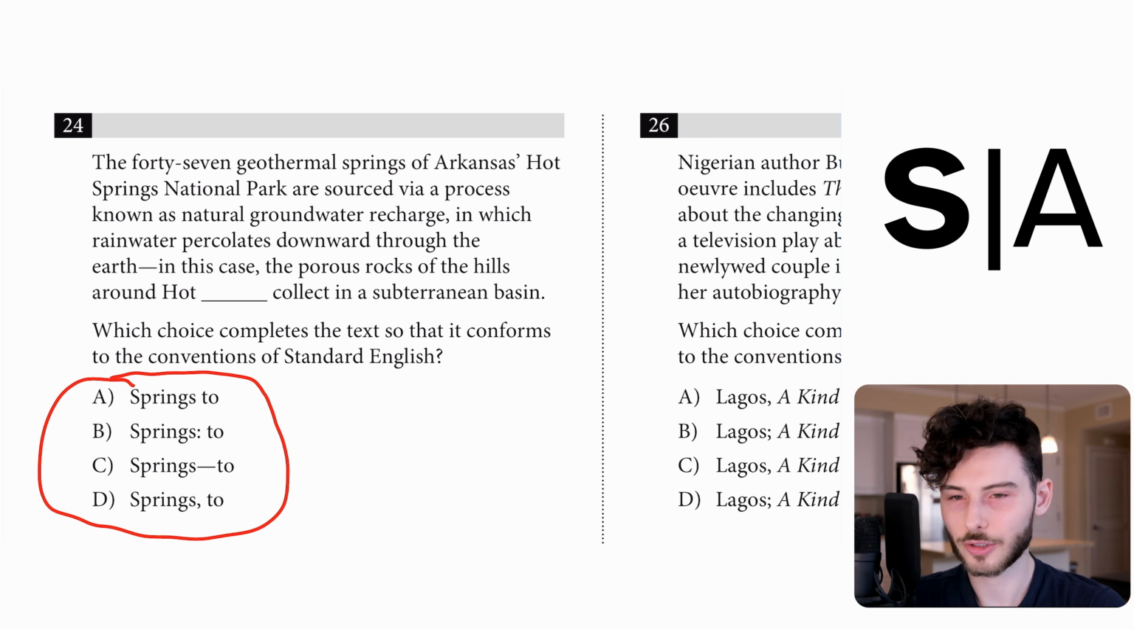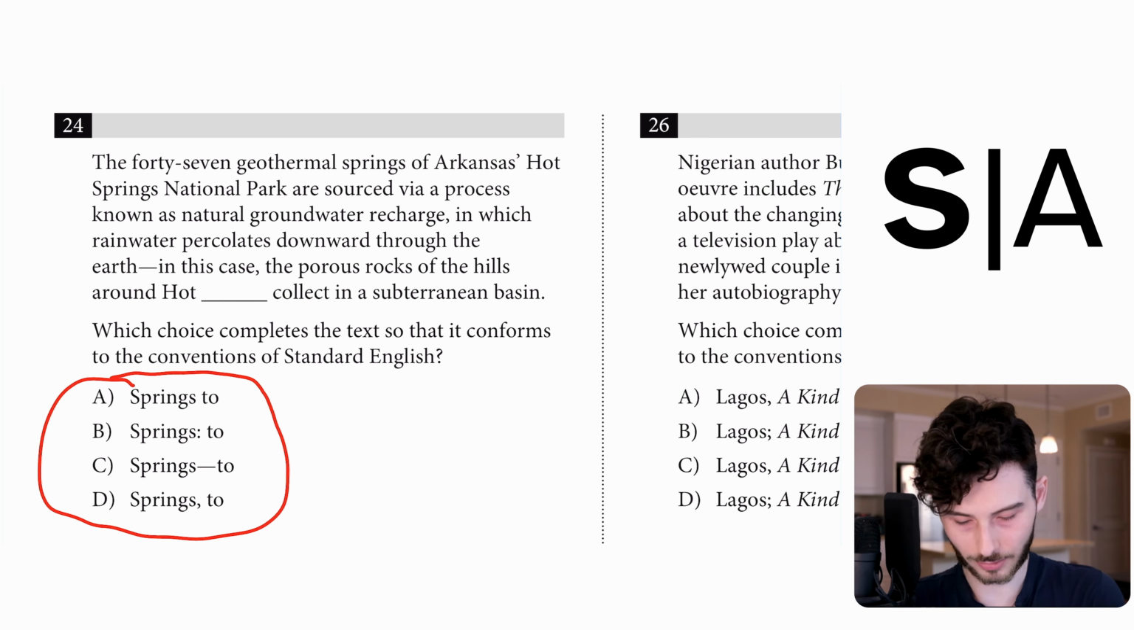The 47 geothermal springs of Arkansas's Hot Springs National Park are sourced via a process known as natural groundwater recharge, in which rainwater percolates downward through the earth. In this case, the porous rocks of the hills around Hot Springs to collect in a subterranean basin. You could tell that my inflection was a little bit weird when I read this because I wasn't sure where the parenthetical was. This is definitely a parenthetical question.